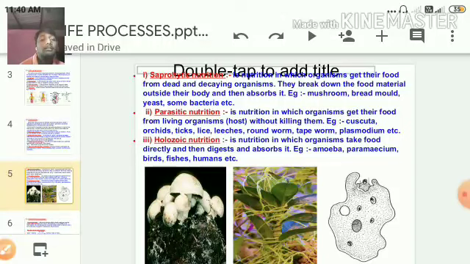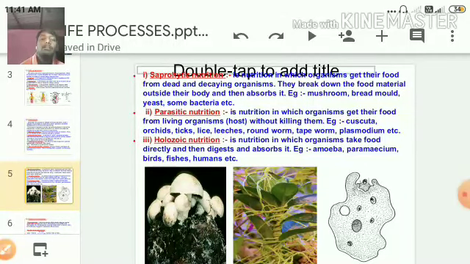In this way, amoeba, paramecium, birds, fishes and humans are considered to be holozoic. Usually you can take the example of human beings: we take the food directly and digest that food, and then we go for absorption and assimilation of the nutrients by the villi of the intestine of our body, then removal of waste from our body. So human beings also come under holozoic nutrition.